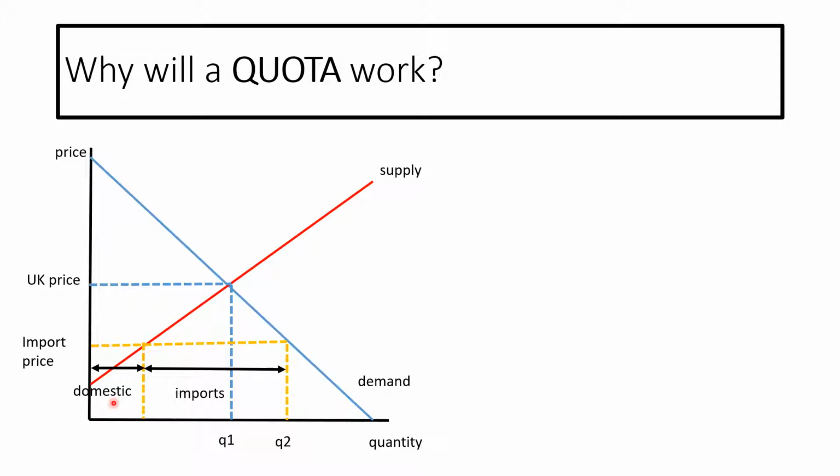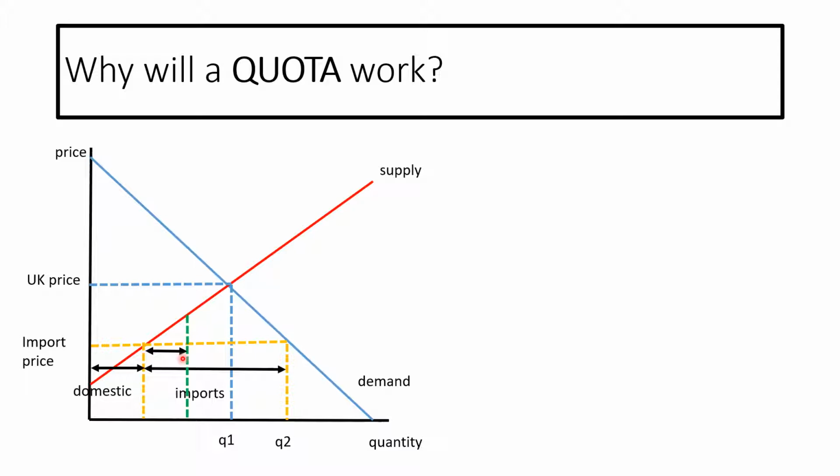So if the government puts a quota on it, it says, after this certain point, we can have no more imports in this category. It puts an artificial stop on this category. So what this means is that we will have reduced our imports to this area here. So the effect of this is that the import will be less. Now, in lots of ways, this is quite good. However, no one really knows how quotas are distributed.